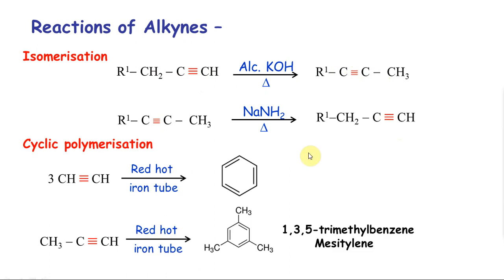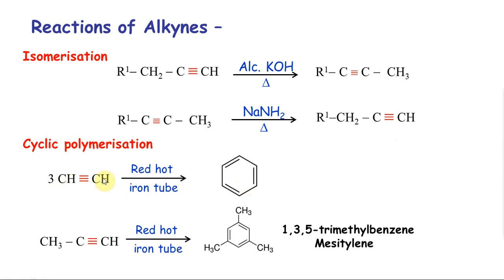Okay. Next one is cyclic polymerization. This is an extremely important reaction. This one, 3 molecules of acetylene in a red hot iron tube will give you benzene. It's cyclic polymerization or aromatization. This has come many times in NEET, not just by itself. A gives you B, B on electrophilic substitution gives you C, something like that. So this goes from a non-aromatic compound to an aromatic compound.